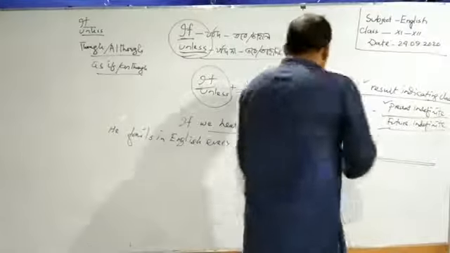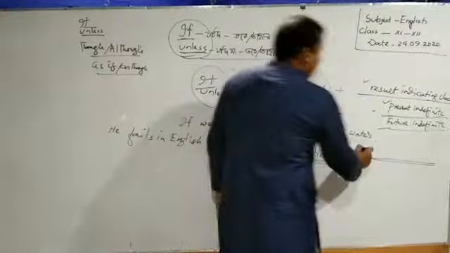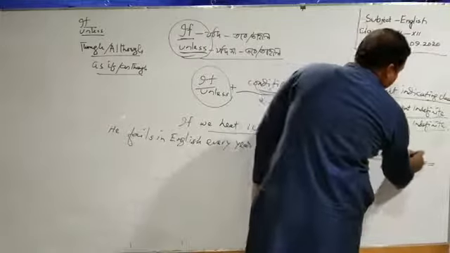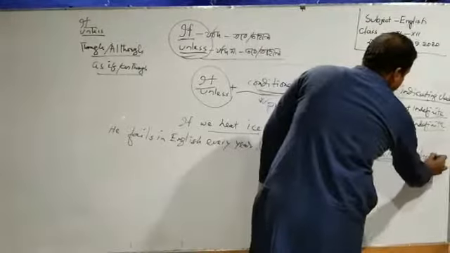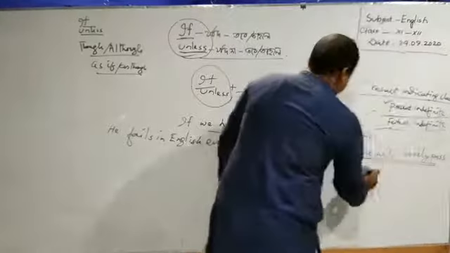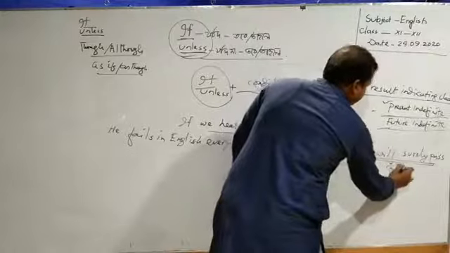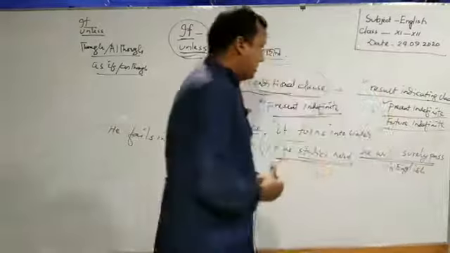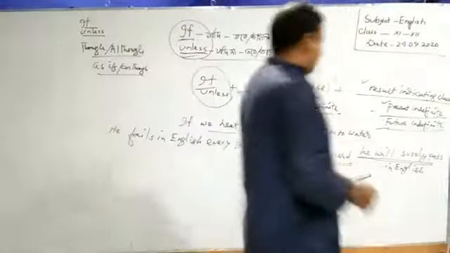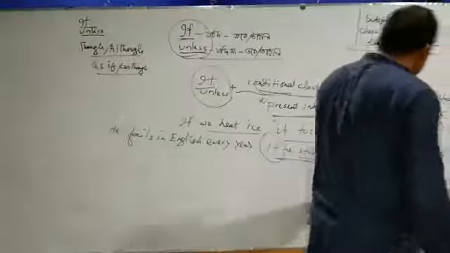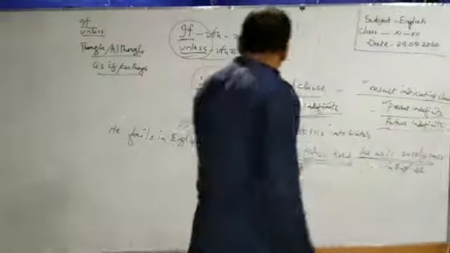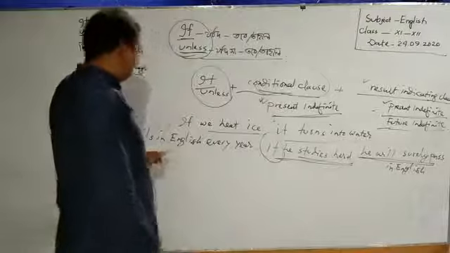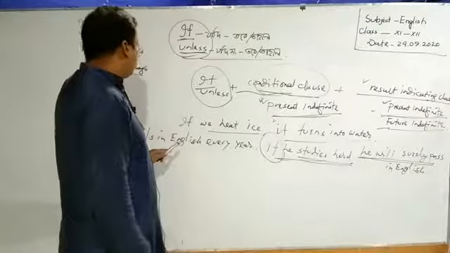So, if he studies hard, he will surely pass in English. Okay. And we have to notice the method that we have to maintain the relation. We have to maintain the relation among the sentences.